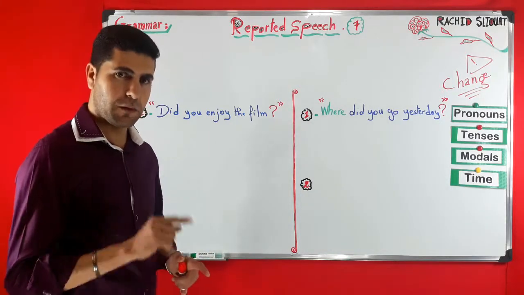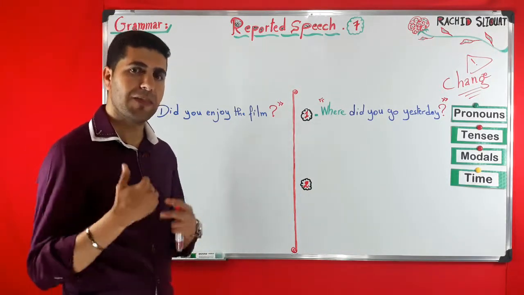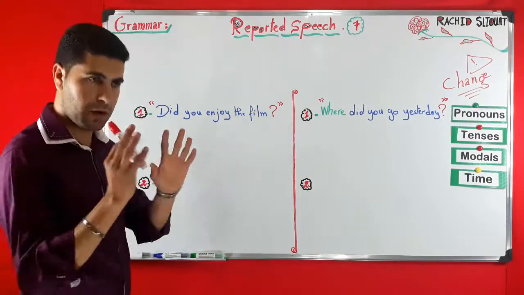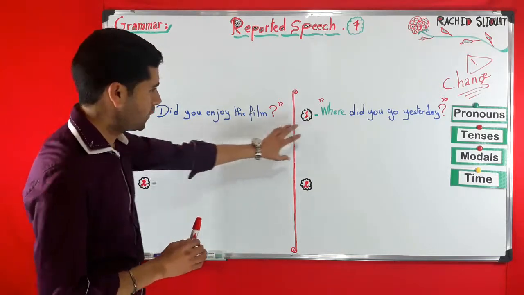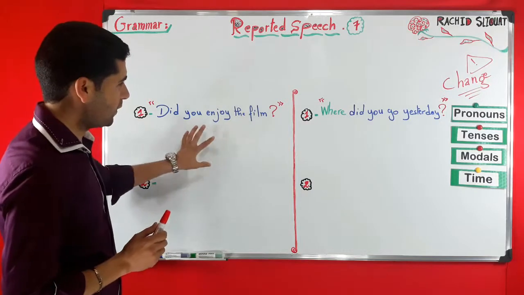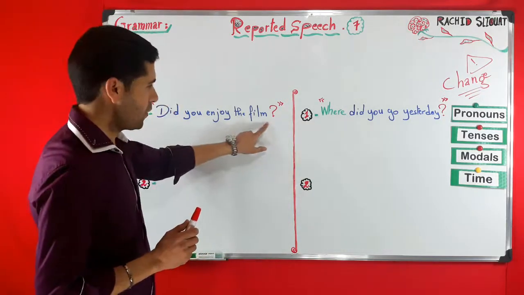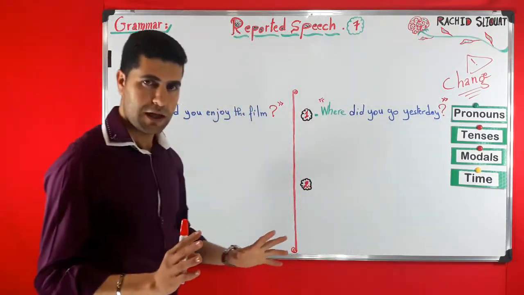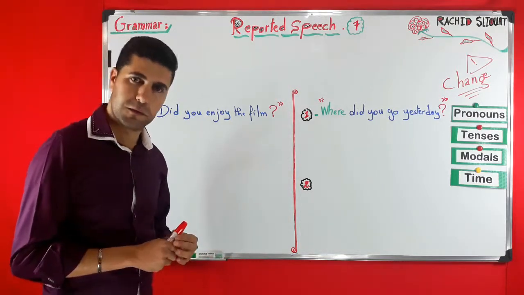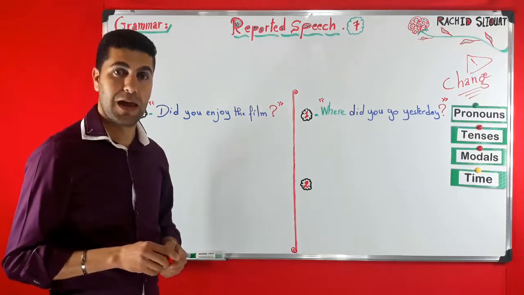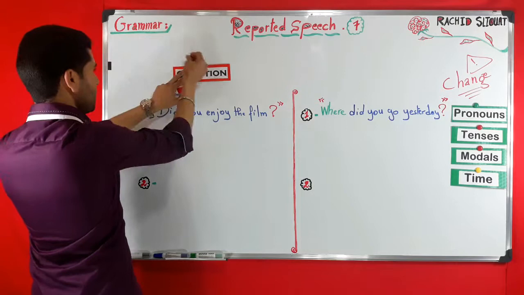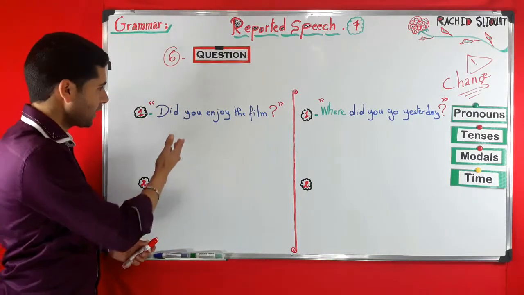Now, in this episode, we are going to see how to report another kind of speech. From your first glance at these two examples, you notice that these are actually questions. So very simply, in this episode we are going to see how to report a question. This is number 6, reporting a question.